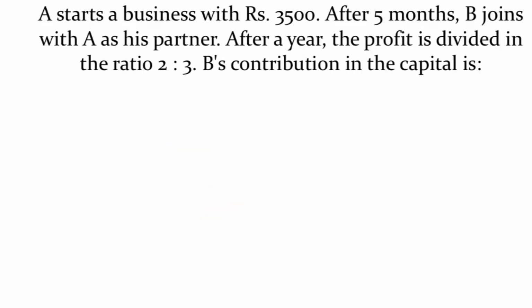A starts a business with 3,500 rupees. After 5 months, B joins with A as partner. After a year, the profit is divided in the ratio 2:3. B's contribution is how much? A started a business with 3,500 rupees and we don't know how much B invested. Let it be B rupees.